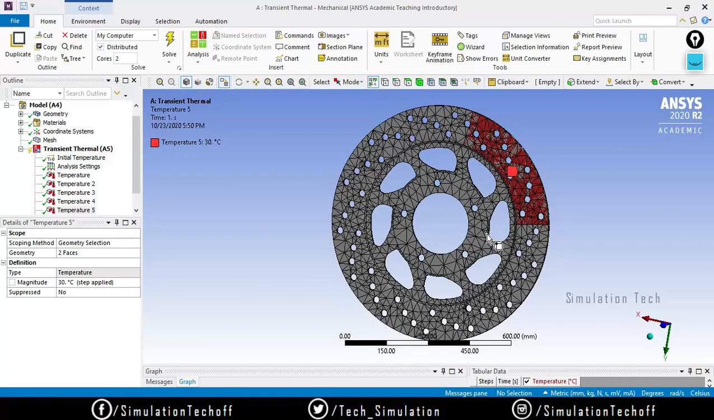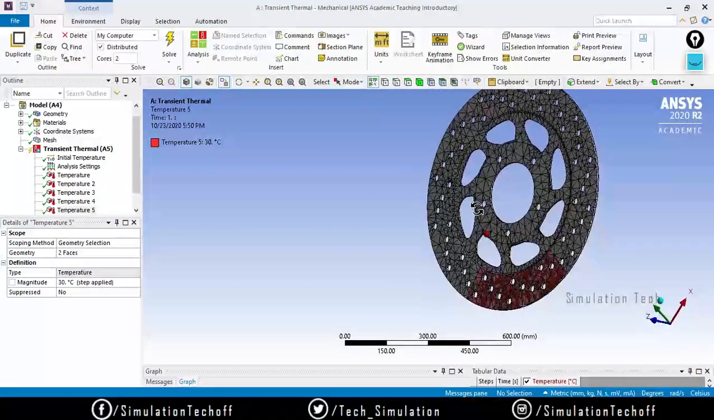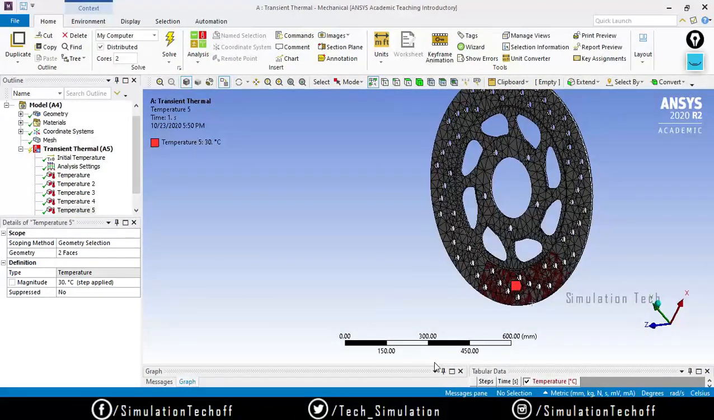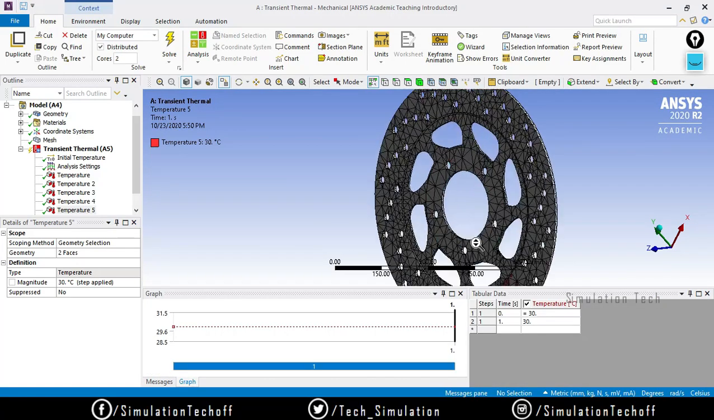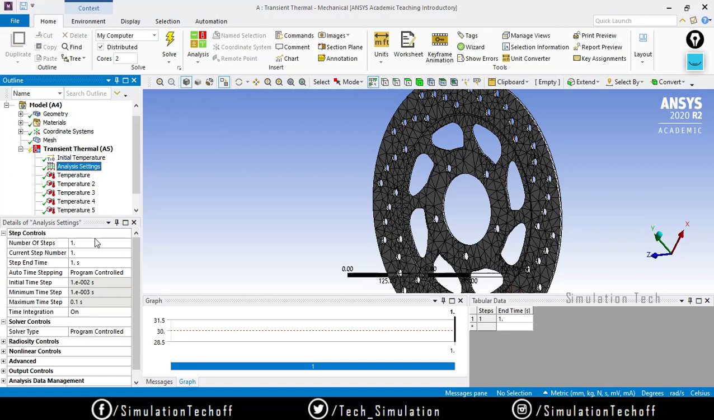So after that we need to change that, right? So in tabular data itself, first I will define the analysis setting. Go to analysis setting, and say I'm using one step. So the current step is 1. Obviously there are no multiple steps, so the current step is 1.